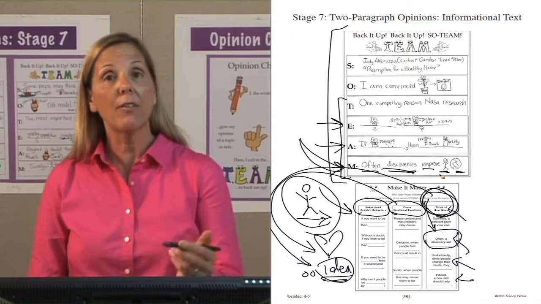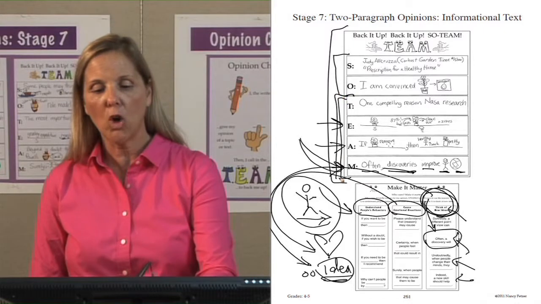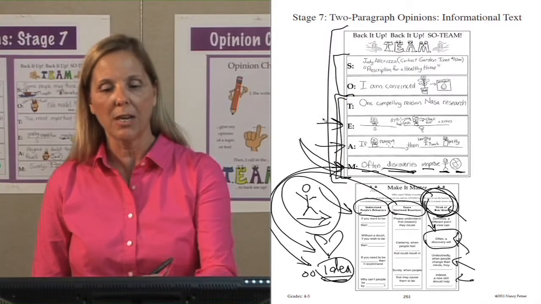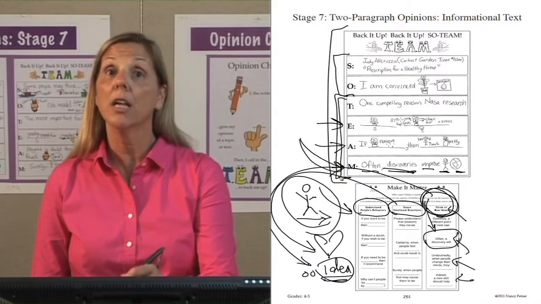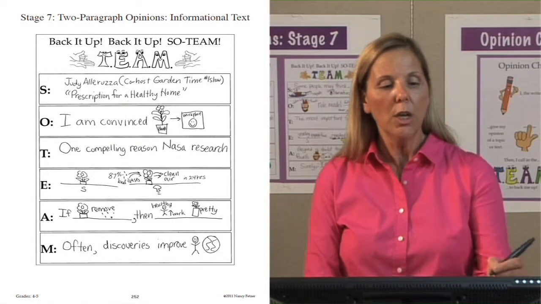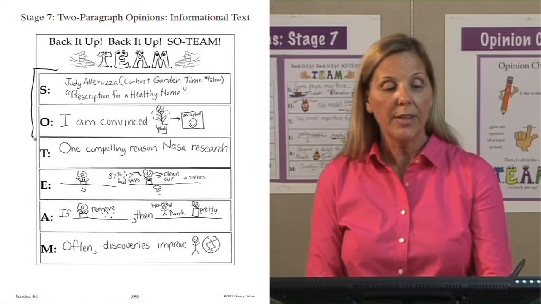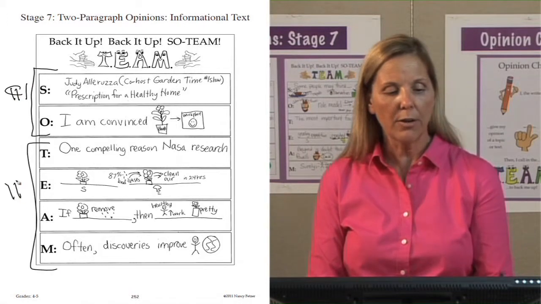At this point, we have our SO team filled in. We have our summary and our opinion, and then we called in the team to back up our opinion with a transition, evidence, analyze the evidence, and then finally, making it matter. Why does this evidence matter? On page 152, we have our completed organizer. The S and the O will be paragraph number 1. The team will be your paragraph number 2.